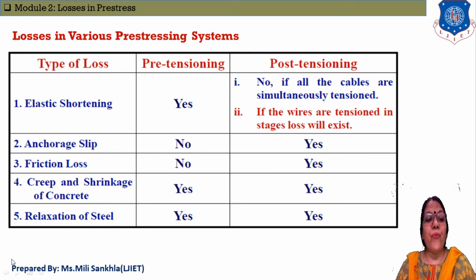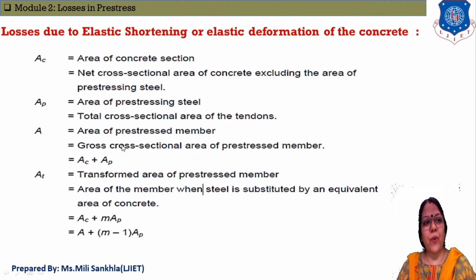That means the effect of loss due to relaxation is counted in pre-tensioning also, and in post-tensioning also. Okay, next one. Now we start with the theory portion of different types of losses, and also we solve the examples. First, losses due to elastic shortening or elastic deformation of concrete.